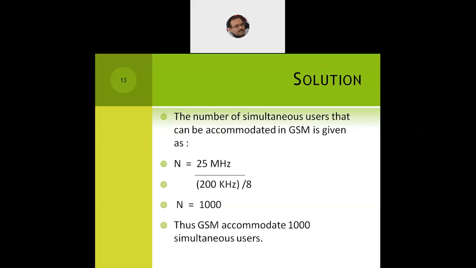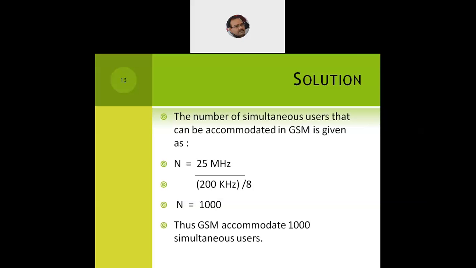That means the GSM network can accommodate 1000 simultaneous users at any given point of time. So depending on the numerical given to us, let us read through it and find out what has been given and what the question asks from us. Accordingly, it should be easy to solve the numerical.